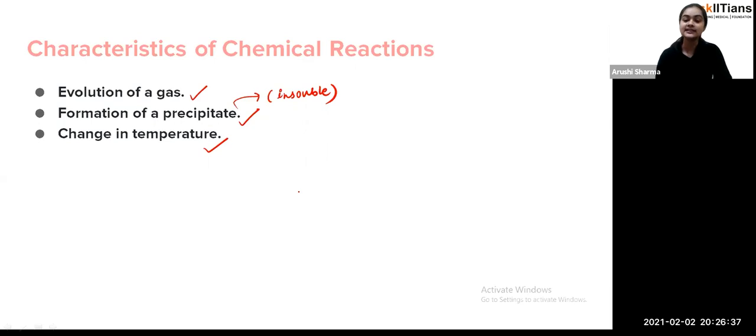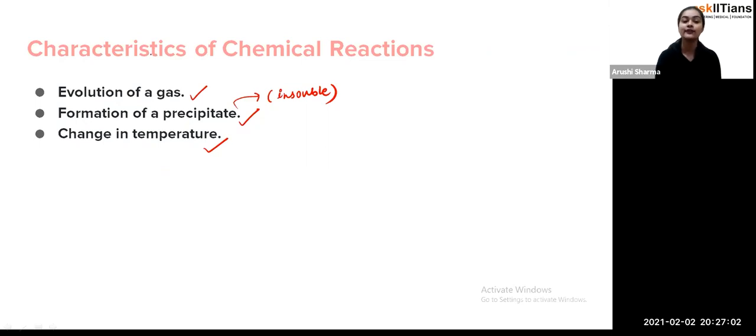In the characteristics, what we have seen, students, is the evolution of gas, which we have already seen. For example, when vinegar, or acetic acid, reacts with sodium hydrogen carbonate, or baking soda, there is the release of carbon dioxide. So some reactions evolve gas.